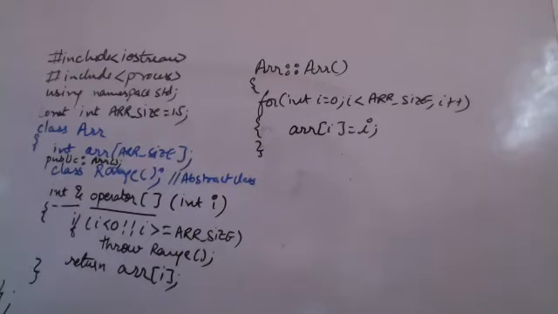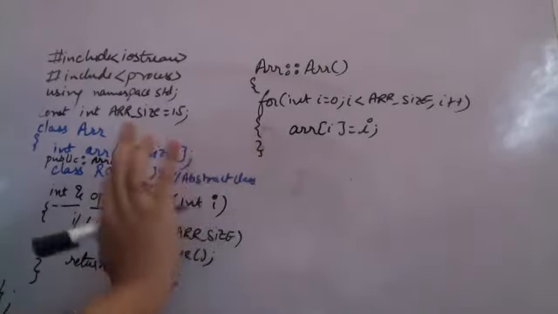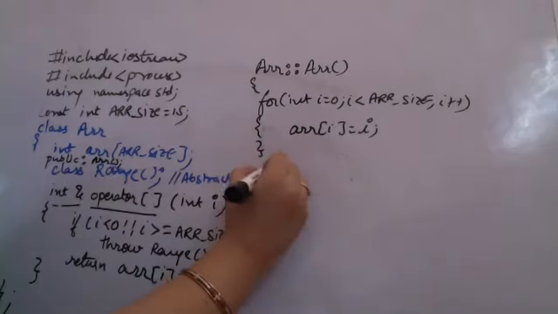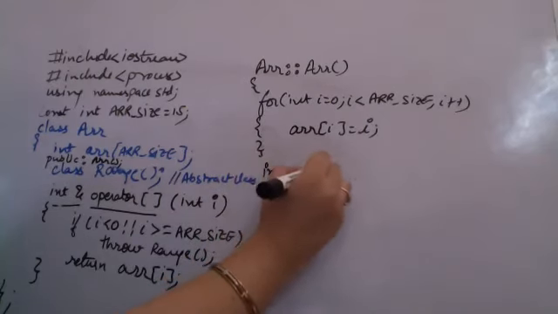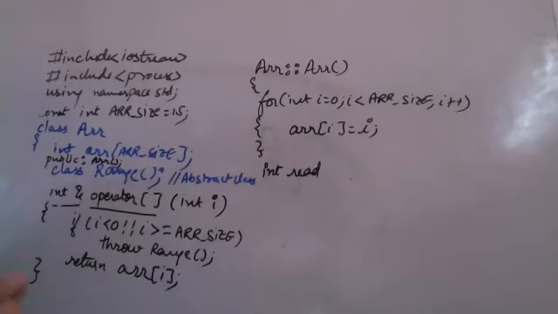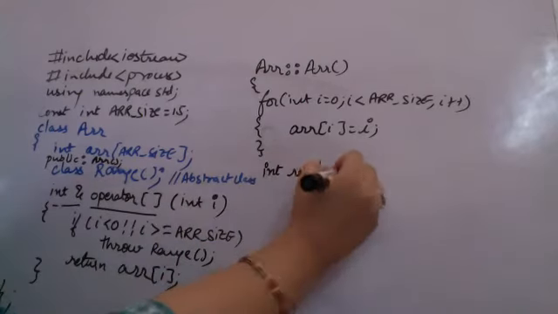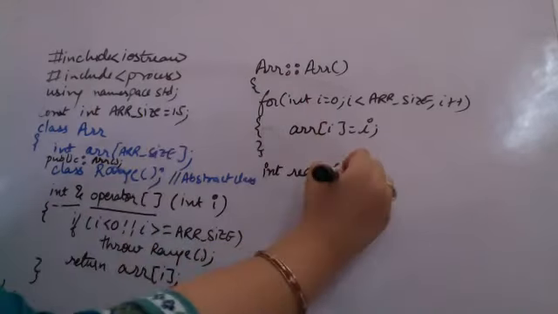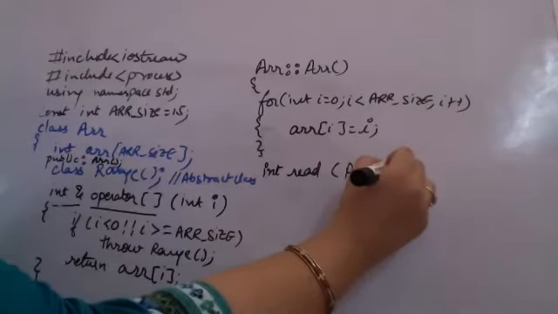Now if I want to read an element and check whether an exception is there or not, I'm creating another function which is not a function of the class. So I'm creating an integer read, not a function of the class, I'm again saying, and I'm taking a reference of the type class here, array and a.